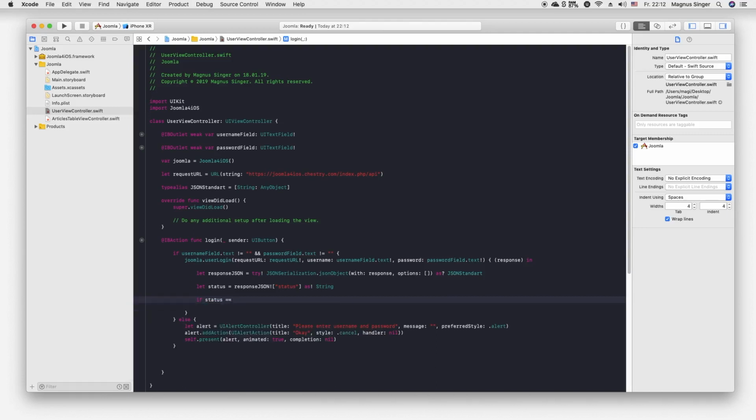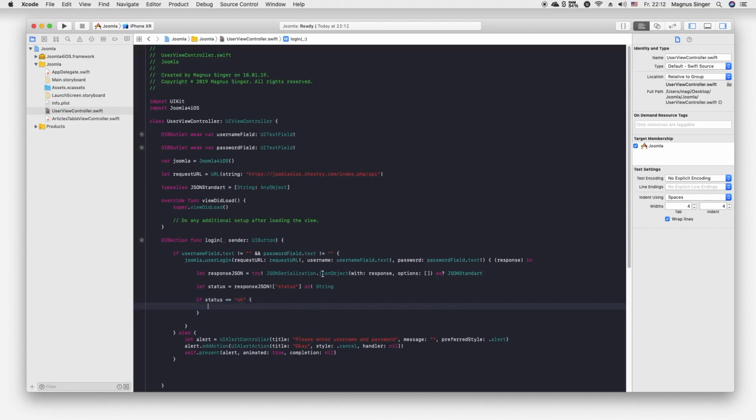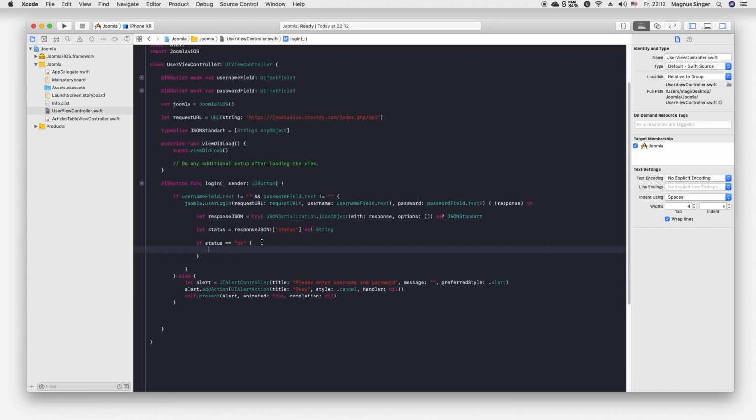So now we have our status, and all we can do now is, if status is equal to OK, sorry, then the request was successful, and we can just take the username and display it inside our alert controller.